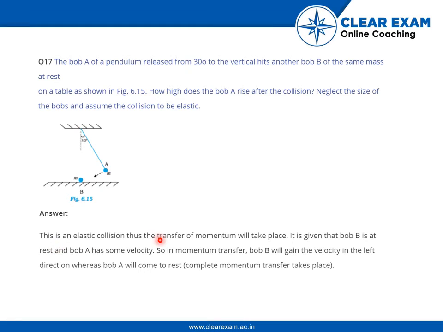This is an elastic collision, thus the transfer of momentum will take place. It is given that bob B is at rest and bob A has some velocity. So in momentum transfer, bob B will gain the velocity in the left direction, whereas bob A will come to rest. Complete momentum transfer takes place in this case. Hence bob A will not rise.